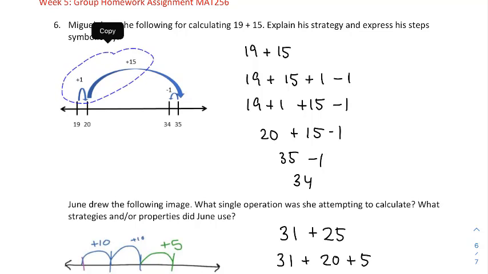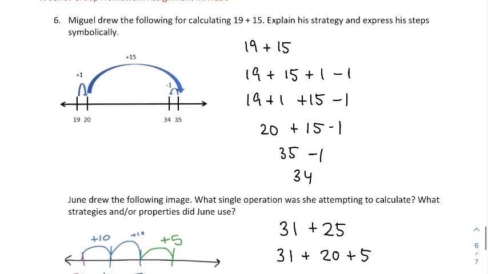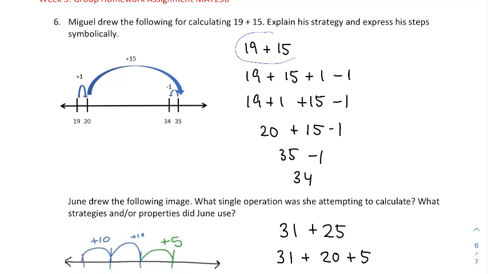Well, adding 1 and then 15 is like adding 16, which is we added 1 too many. So that's why removing 1 makes sense as a final step, so that we have the equivalent of just adding 15. So symbolically, I represented it this way. 19 plus 15, we're going to add and subtract 1. So that's having no effect. Add 1 and remove 1 is like you did nothing different. So 19 plus 15, and then add 1, subtract 1 is the same thing as just 19 plus 15.